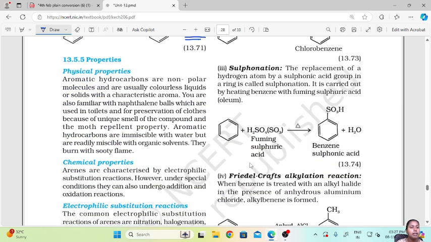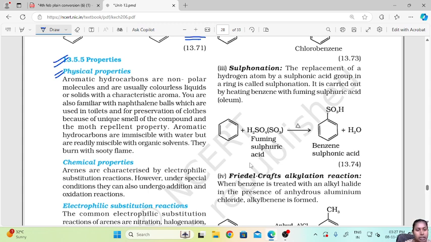The next is the properties. First one is physical properties. Aromatic hydrocarbons are non-polar molecules and are usually colorless liquids or solids with a characteristic aroma.